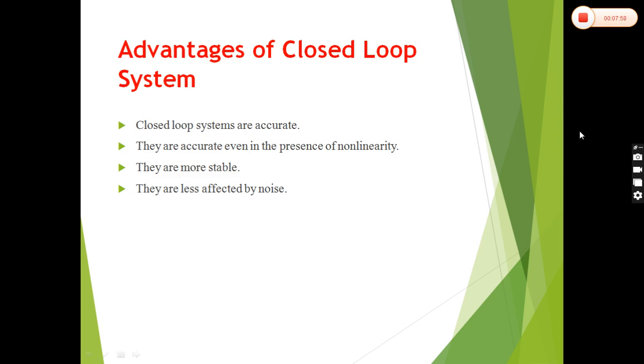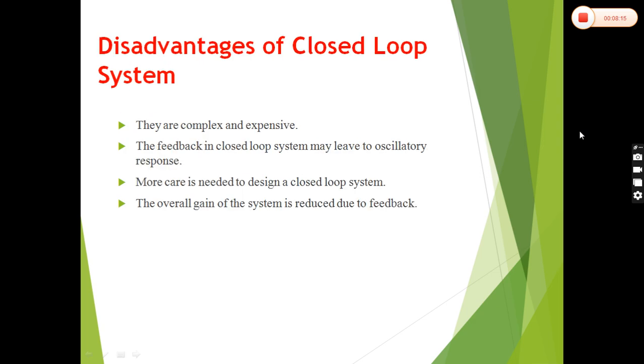The advantages of closed loop systems: they are accurate, even in the presence of non-linearity. They are more stable. They are less affected by noise. The disadvantages are that they are complex and expensive. The feedback in a closed loop system may lead to oscillatory response. More care is needed to design a closed loop system. The overall gain of the system is reduced due to the feedback.